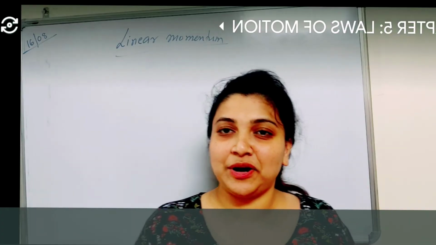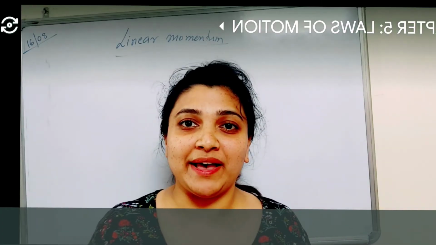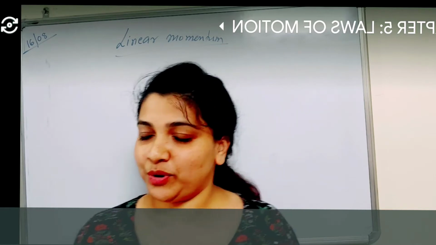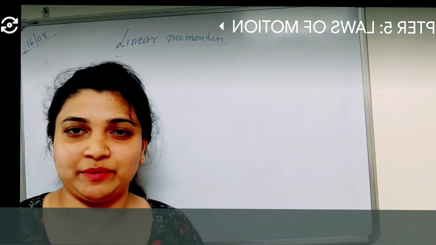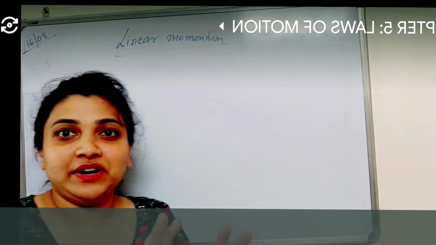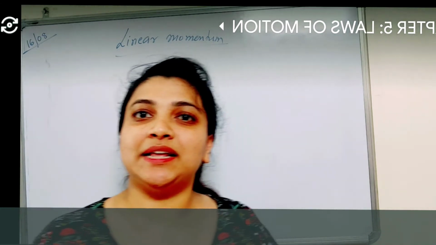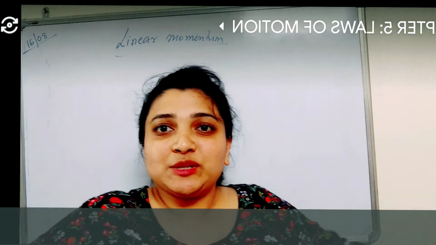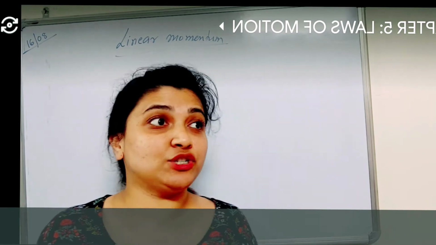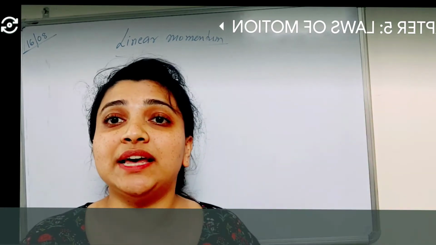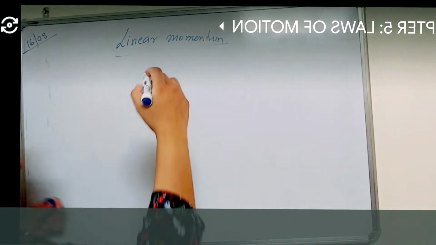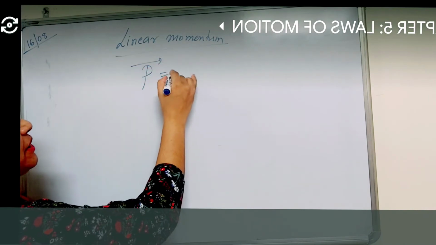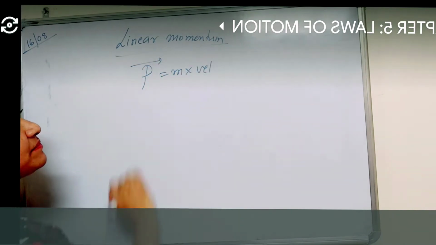If you had to stop a bike or a cycle, you are standing and the bike and cycle are coming this way. Definitely I would prefer stopping the cycle rather than the bike, right? Because the bike's mass is greater than the cycle's, and it is going with a much greater velocity. Momentum is nothing but mass into velocity.